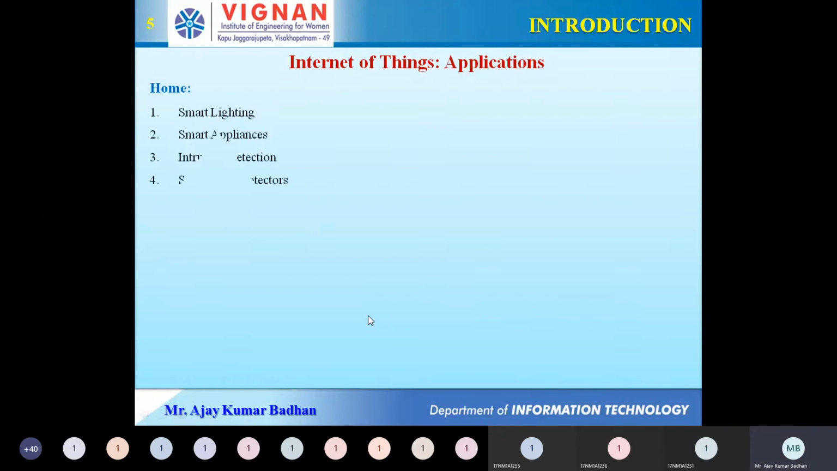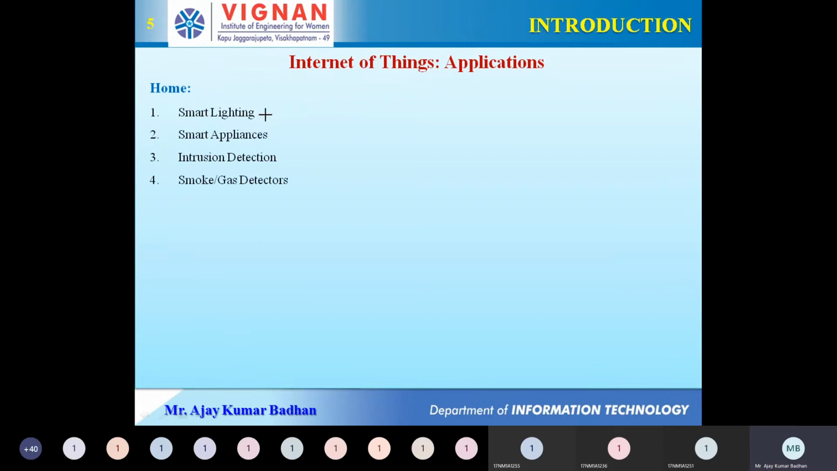So what are the different applications of Internet of Things we have? Please understand this concept clearly, because the applications we are going to discuss right now are the second part; in the first unit, the second half is related to applications. First we have home. So in home automation systems, how can we use Internet of Things?